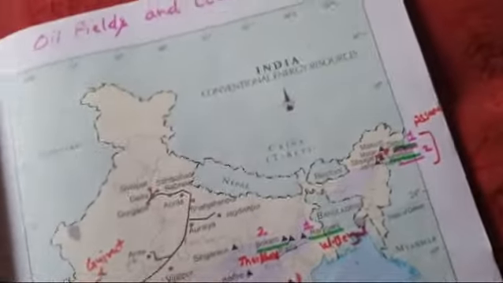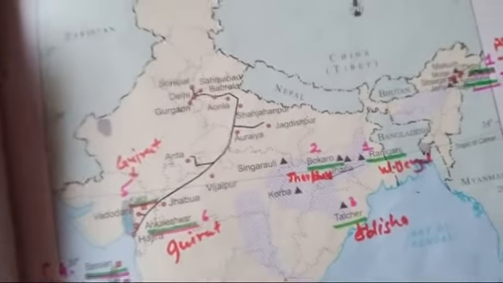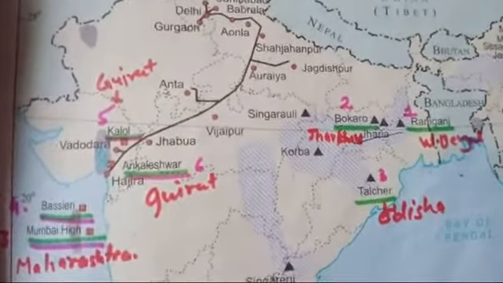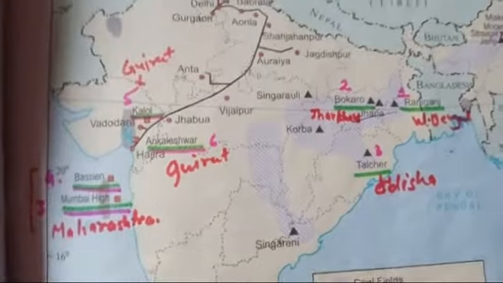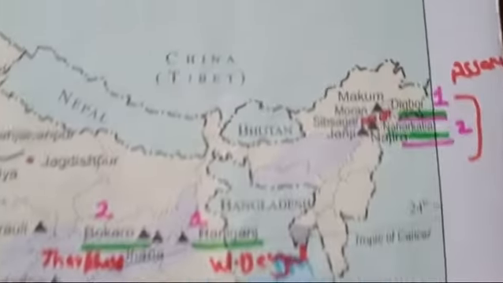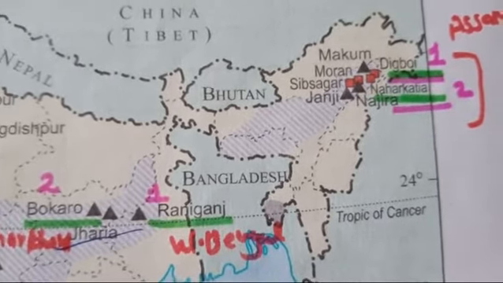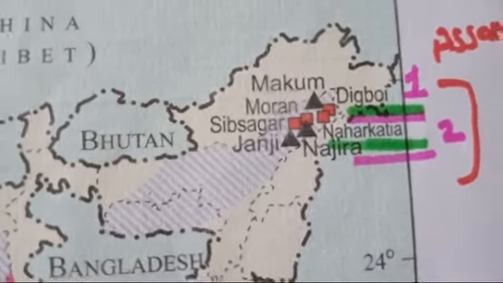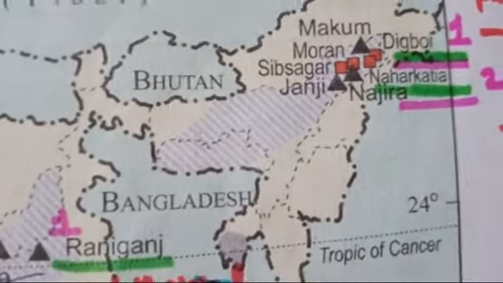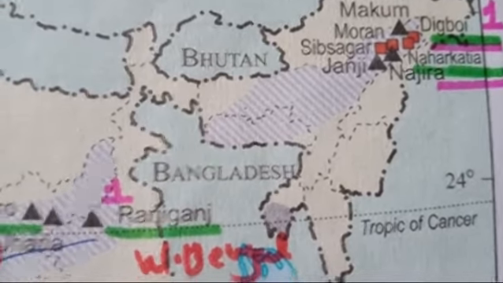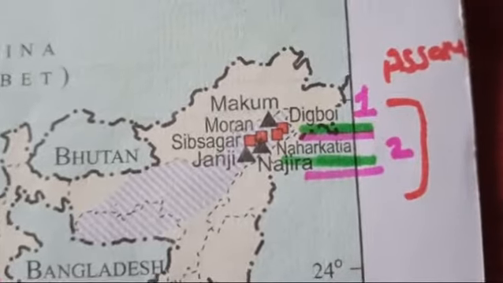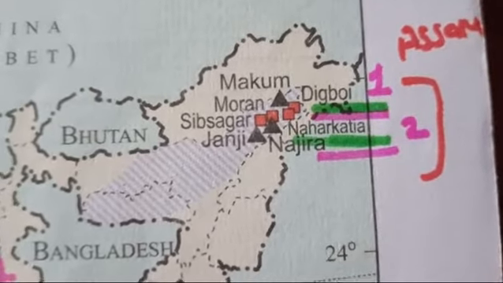So in oil fields you have to fill Digboi. First is Digboi. So you can see that I have also located these oil fields here. First oil field is Digboi, and second is Naharkatiya. These are the oil fields. These both are to be found in the state of Assam. So these two you have to locate.